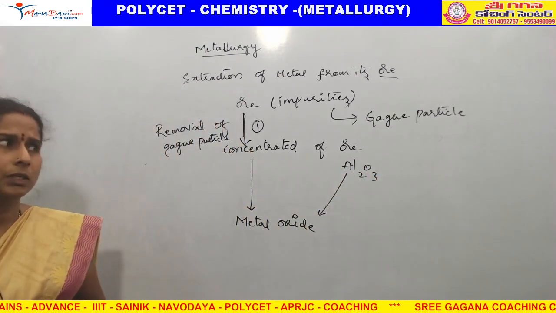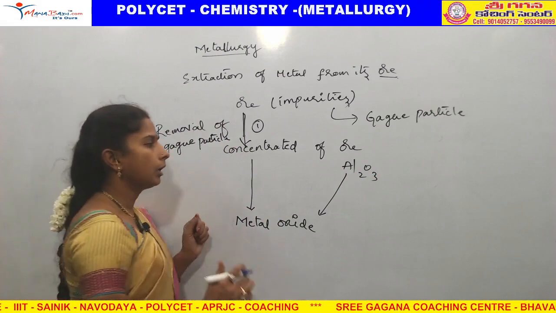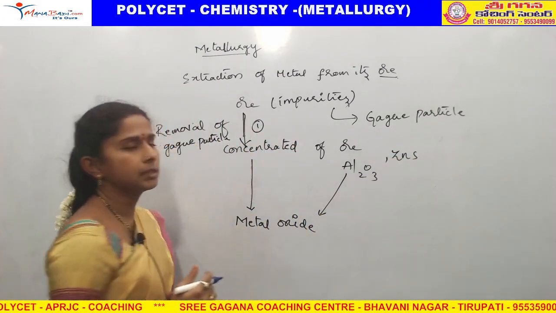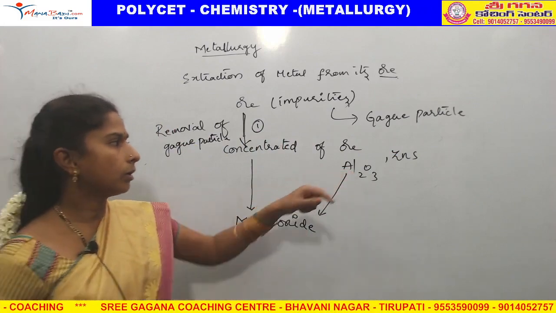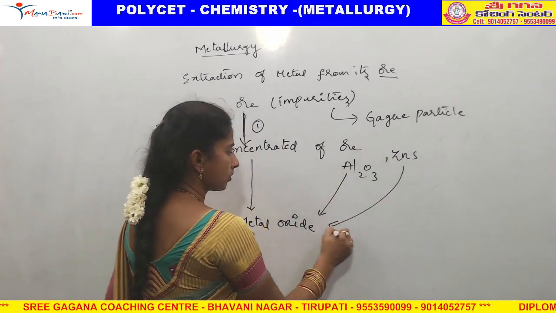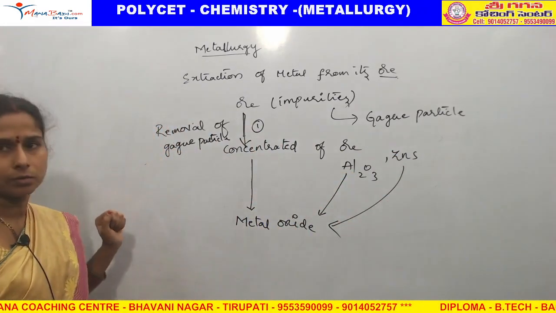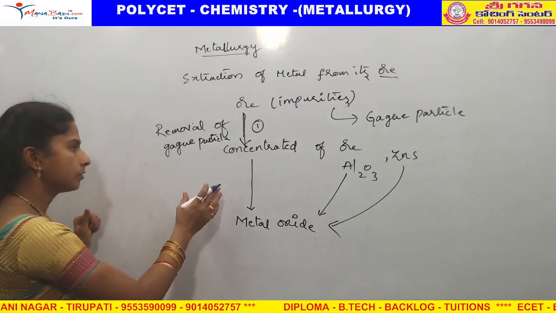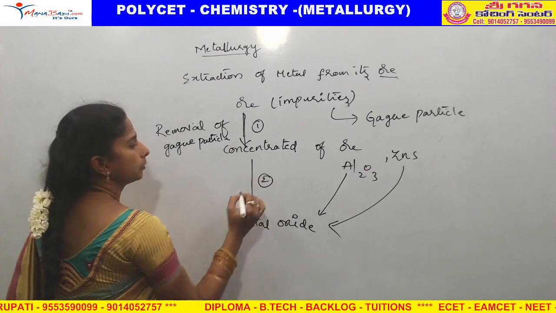Otherwise, if zinc is present as zinc sulfide, it is not an oxide, so you need to convert it to oxide by using some process. This is part 2.